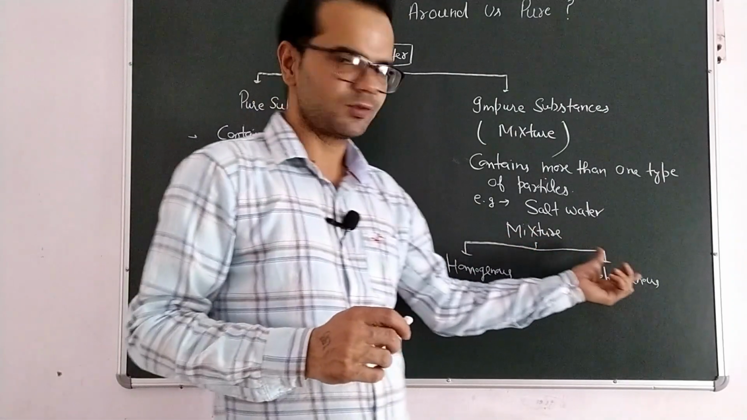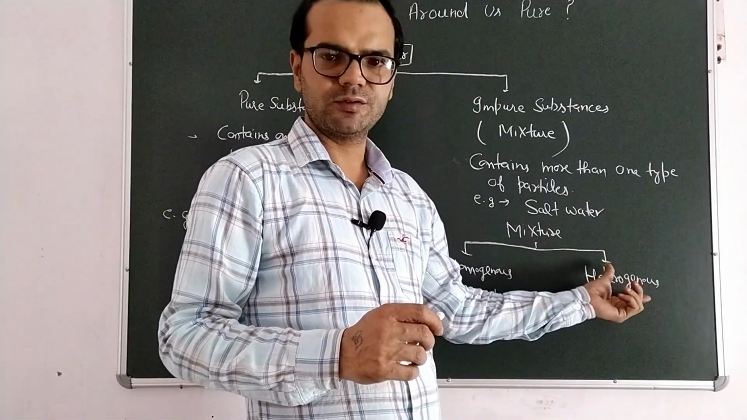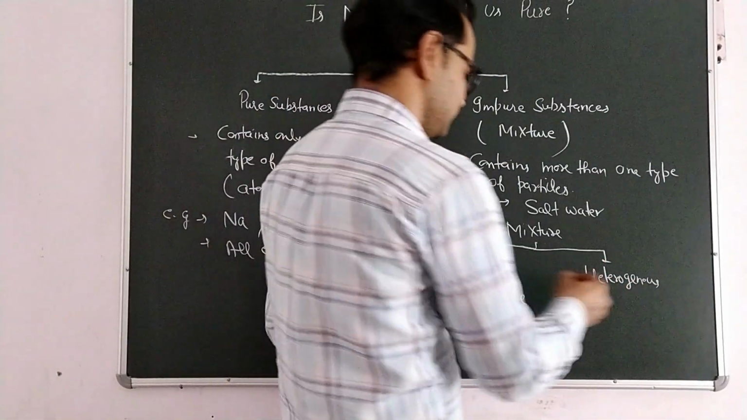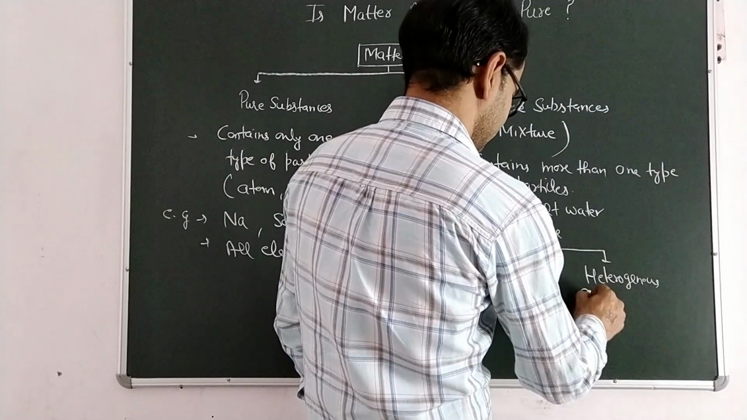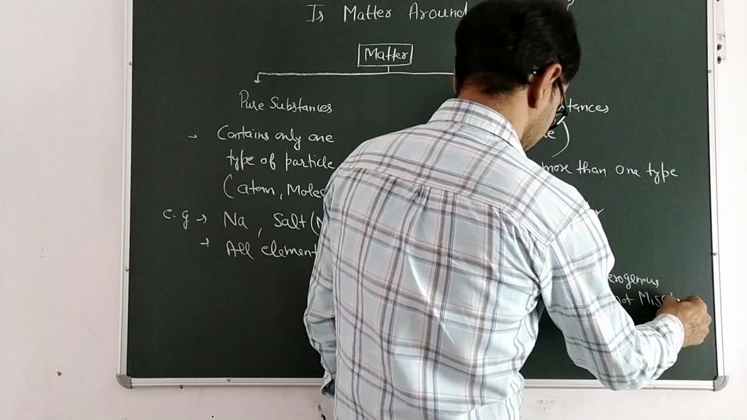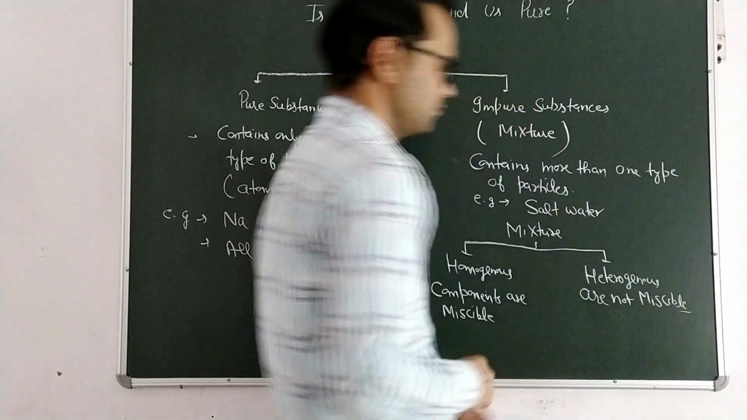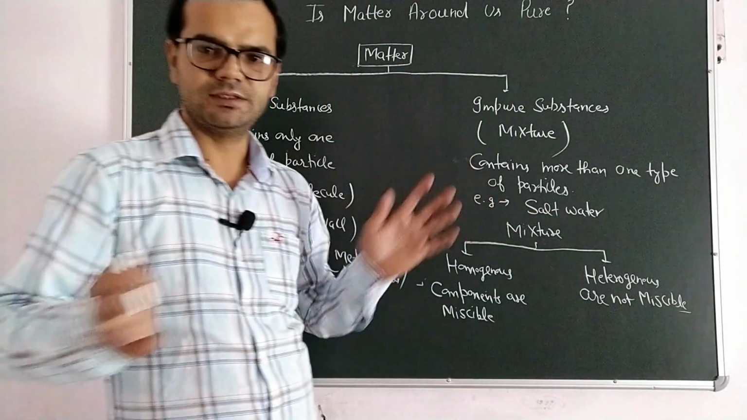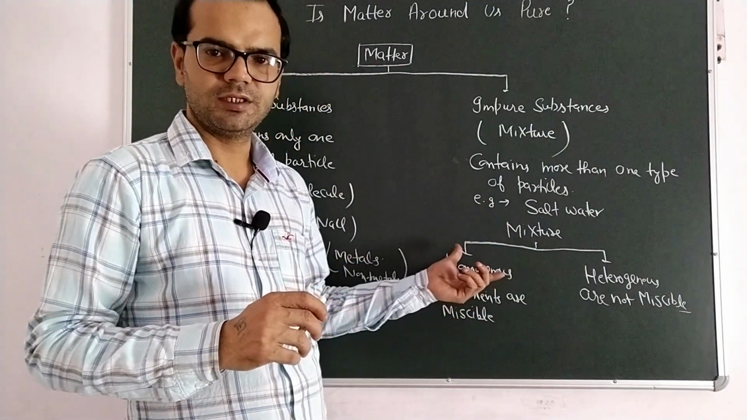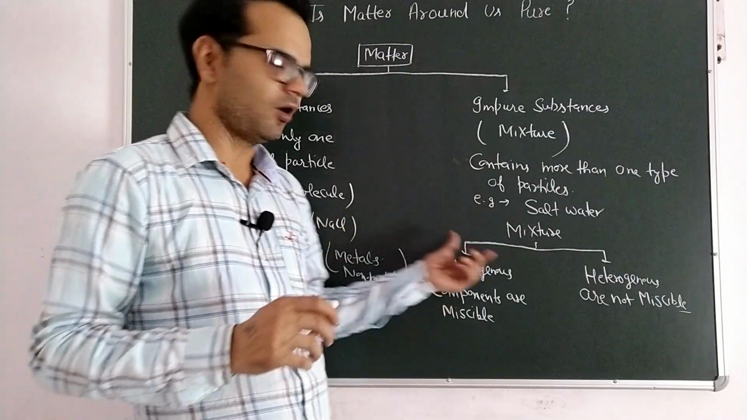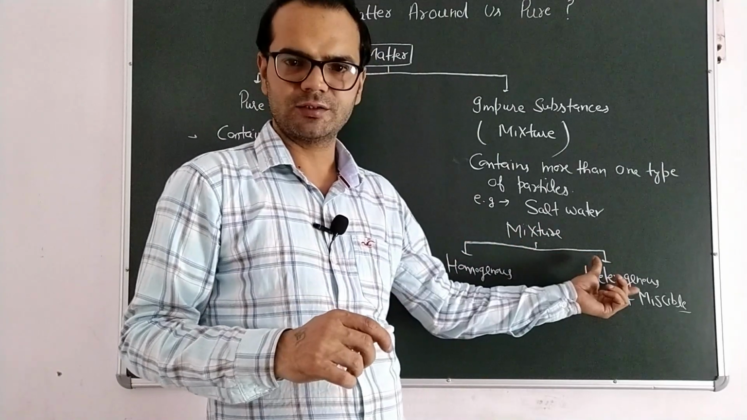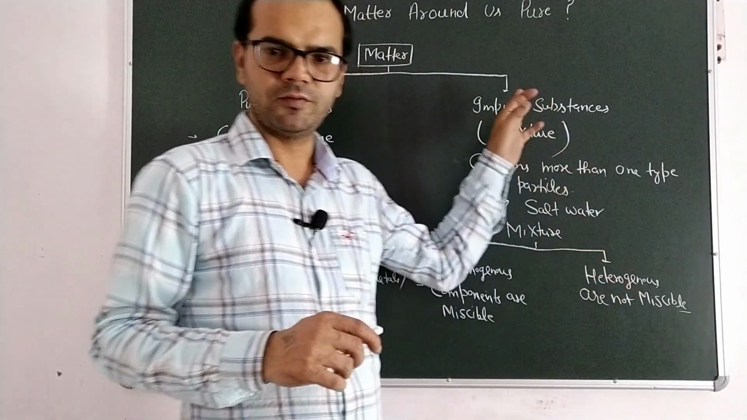Opposite of it, heterogeneous mixture. A mixture is said to be heterogeneous if components are not miscible, meaning they will not mix with each other. Simply, we define a homogeneous mixture: if particles mix with each other, then a homogeneous mixture is formed. If particles do not mix with each other, then a heterogeneous mixture is formed.